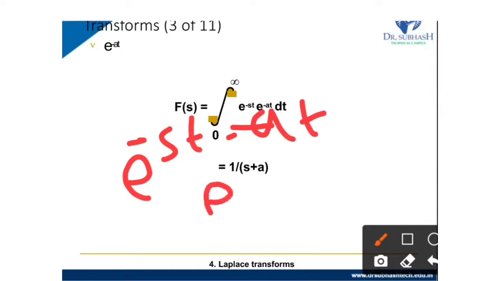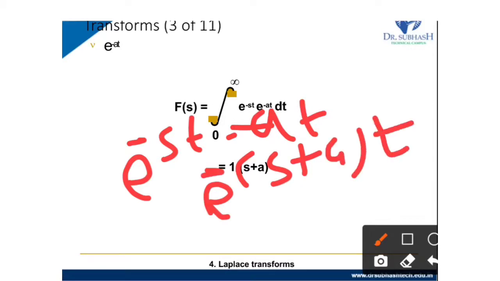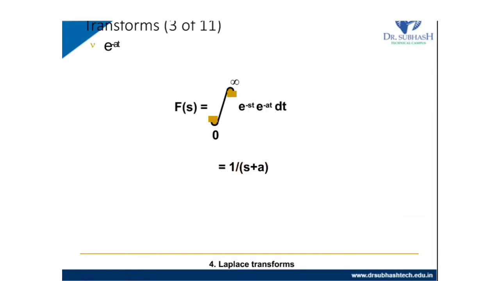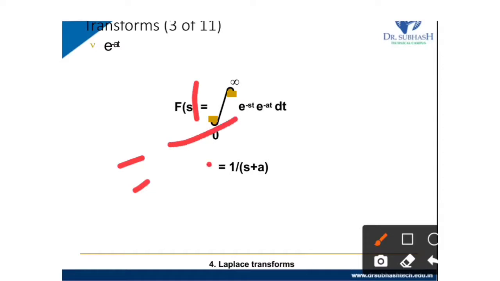So we take the t term common. It is s plus a, and the minus sign will be common. So it is e raised to minus s plus a into t. Then the Laplace transform equals 1 upon s plus a.